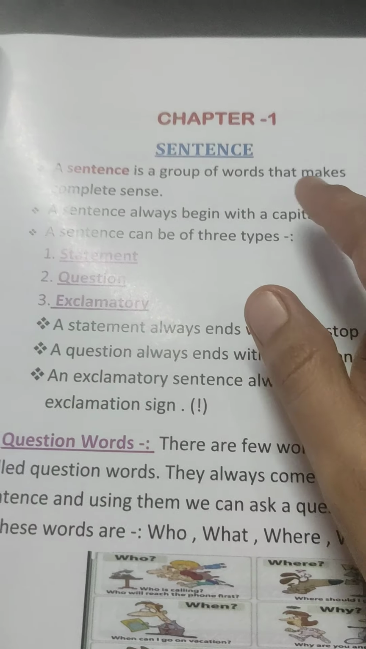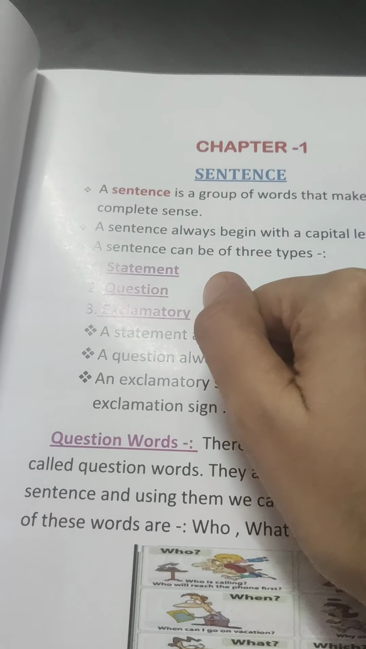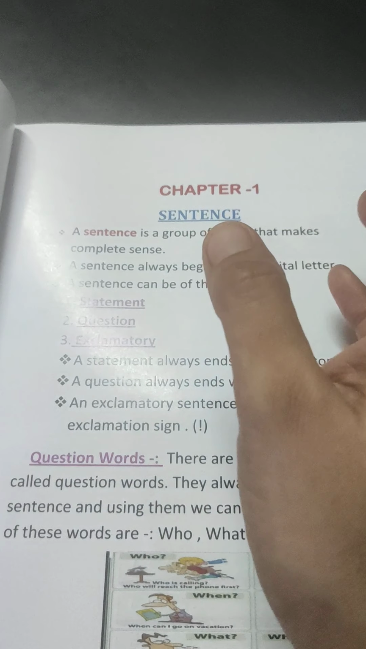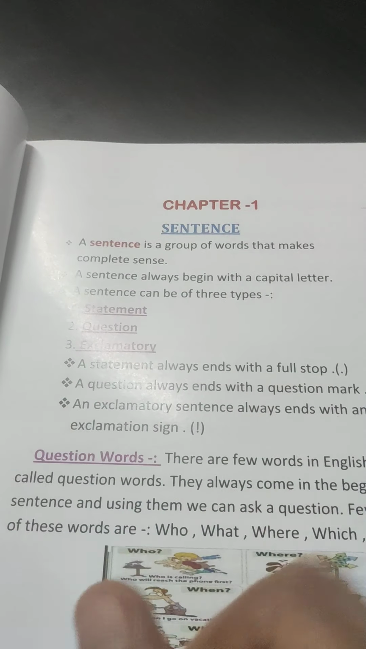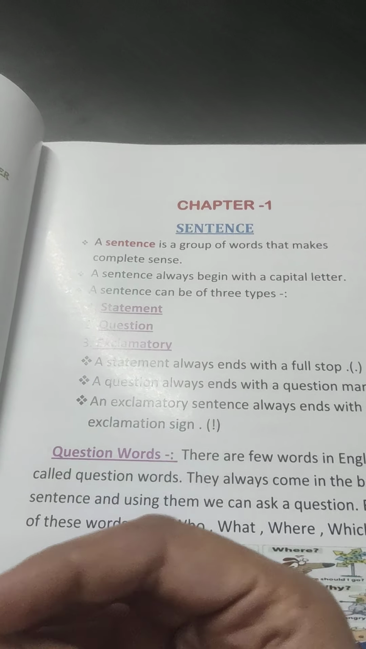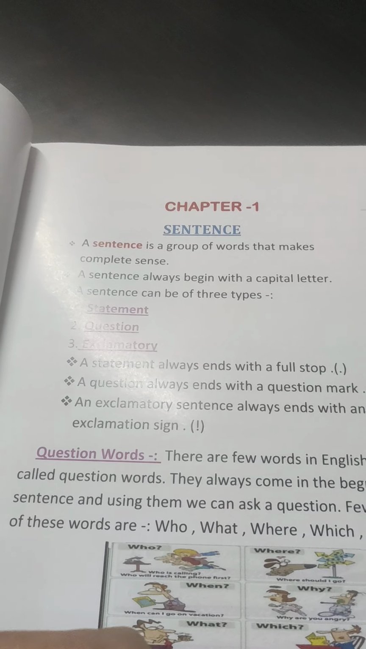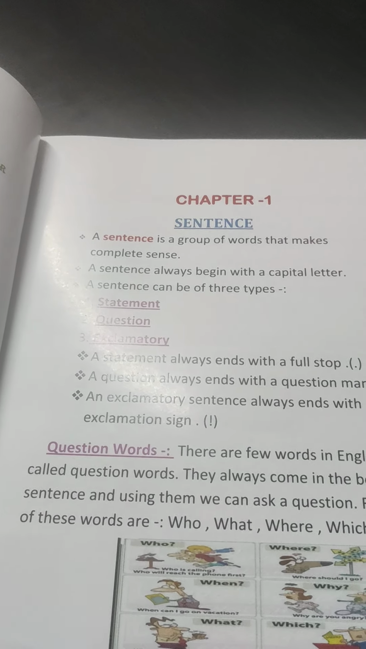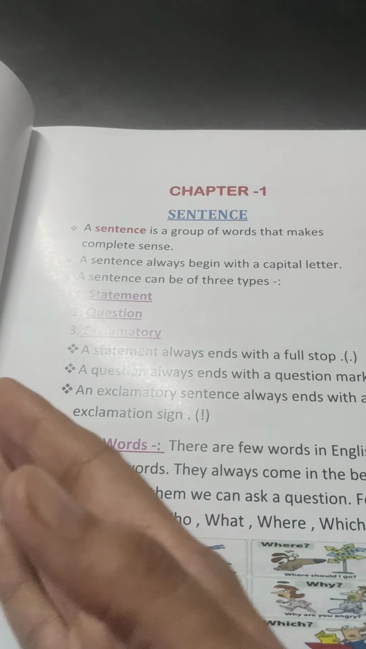So, the topic for today is a very basic topic of English grammar, from where we start, that is a sentence. Almost all of us know what a sentence is. Basically, a sentence is a group of words that make complete sense. When we combine many words together, they form a sentence, but the only condition is that it has to deliver an appropriate meaning. So a sentence is a group of words that make a complete sense.